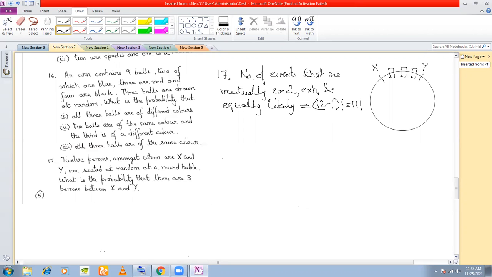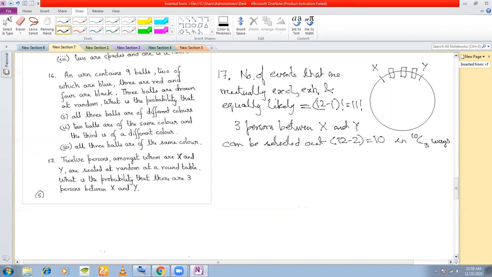Now let's determine the numerator. How do you determine the numerator? There must always be 3 people between X and Y. If you remember the last problem that we did on linear arrangement, exactly the same problem. What did we do first? We selected the 3 persons, right? So 3 persons between X and Y can be selected out of how many? X and Y already fixed, so how many left? 10. In how many ways? 10C3 ways, right?